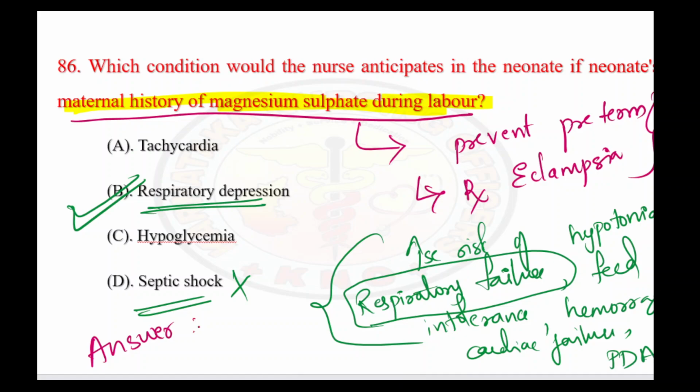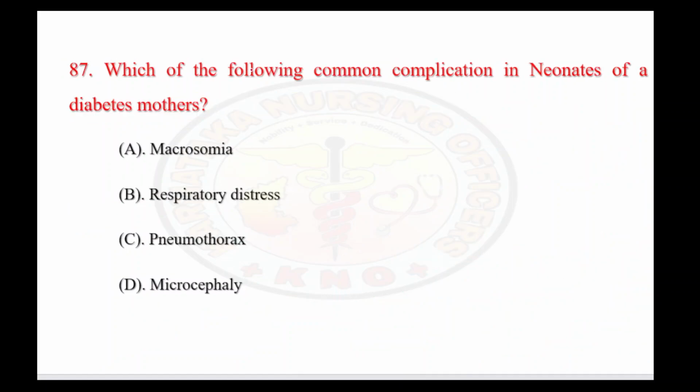Answer is option B. Tachycardia also is not going to happen. Hypoglycemia also, no. The right answer is respiratory depression. Let's see the next question.